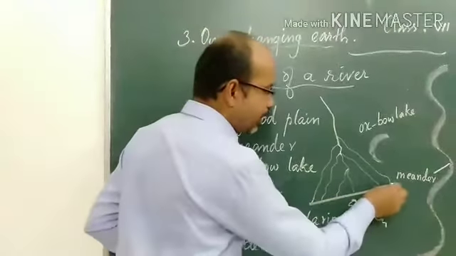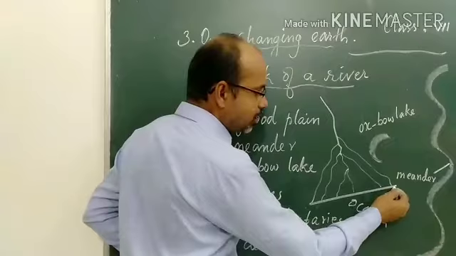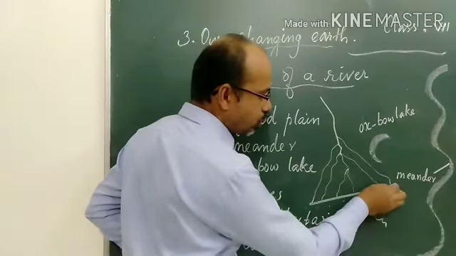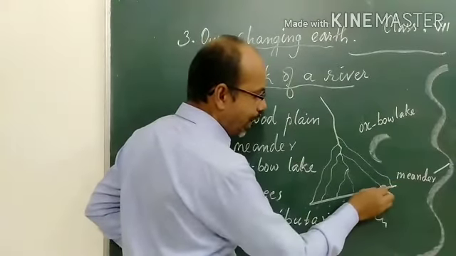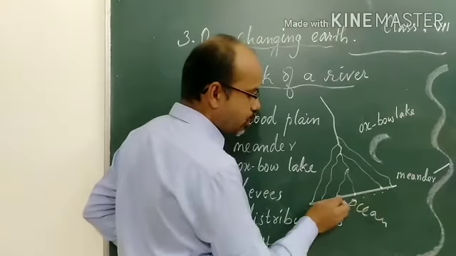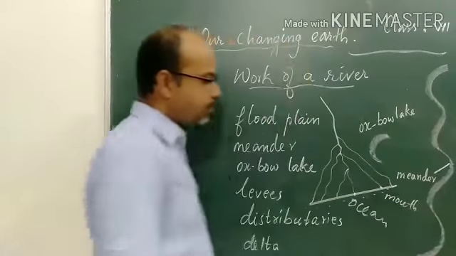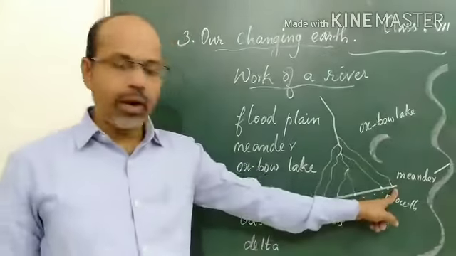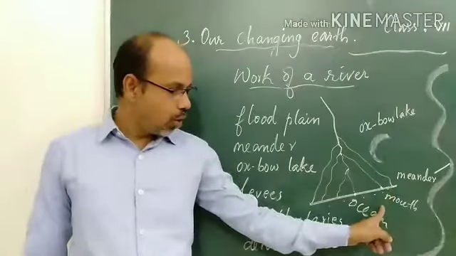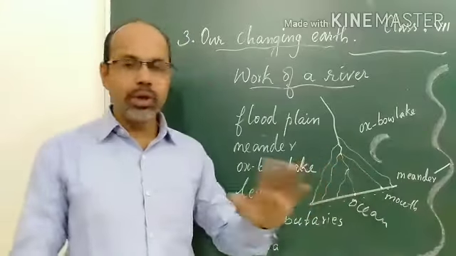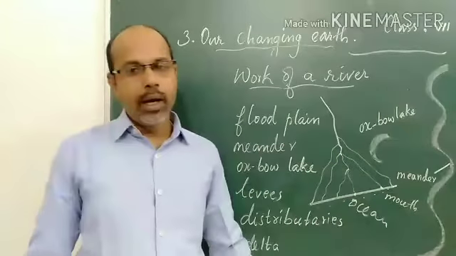When the river enters into the ocean, the part where the river enters into the ocean is called a river mouth. River mouth means the area or the region where a river enters into the ocean. All these distributaries are broken into many distributaries.